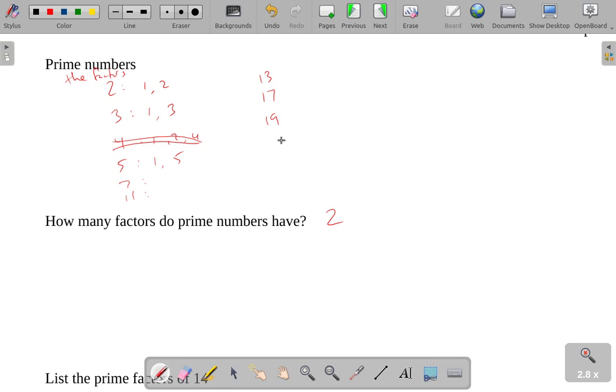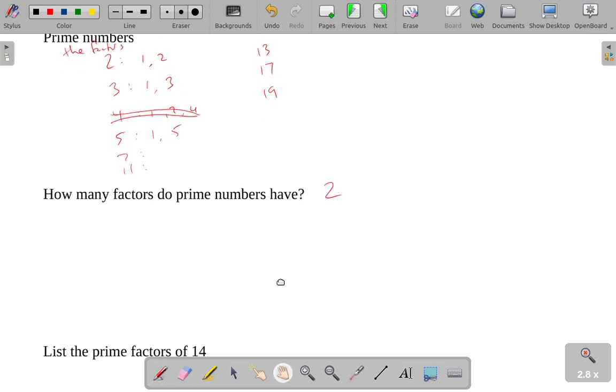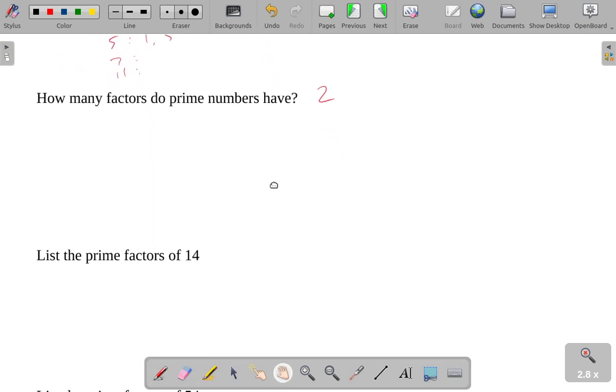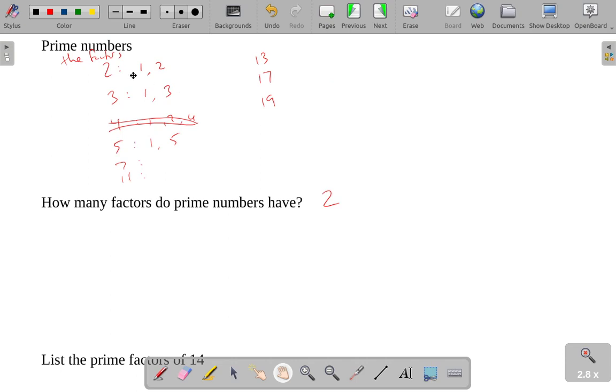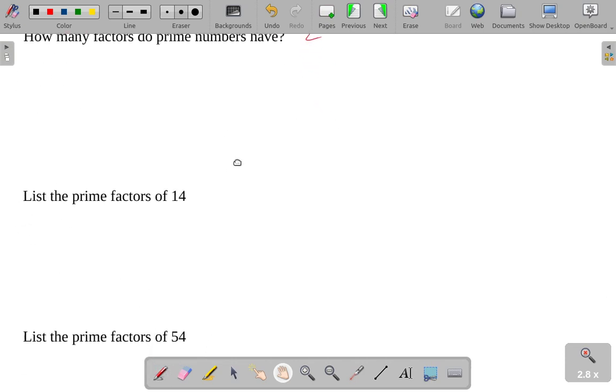There are methods out there for finding the first so many prime numbers. I recommend just having a list of the first few prime numbers and using that when you're trying to deal with these prime numbers. All right, so how many factors do prime numbers have? They only have 2 factors, 1 and themselves.